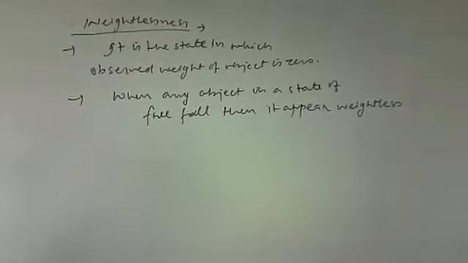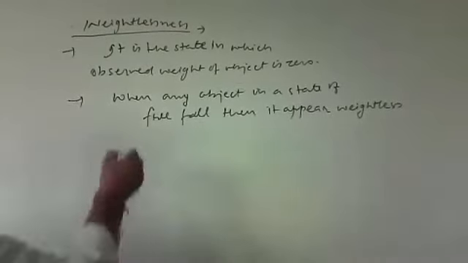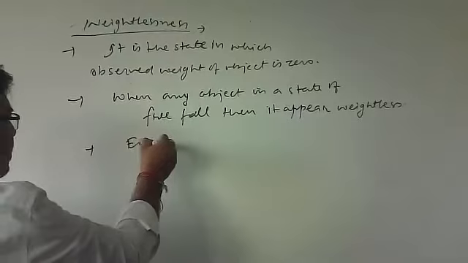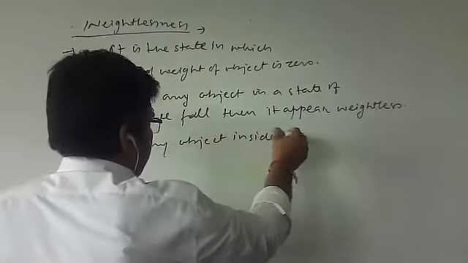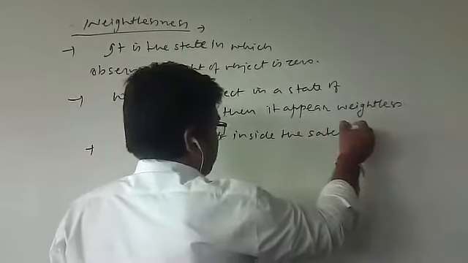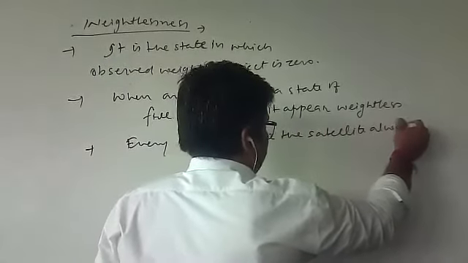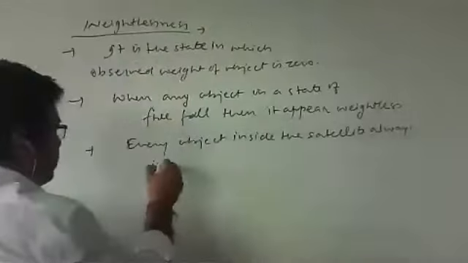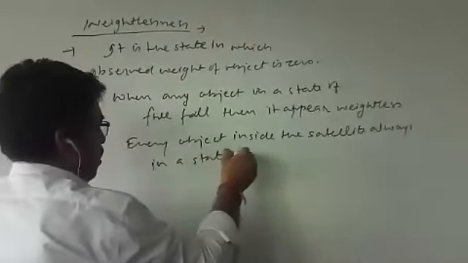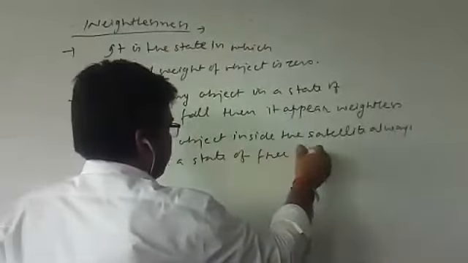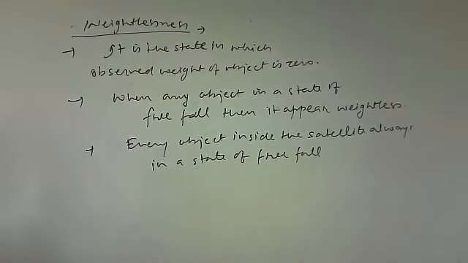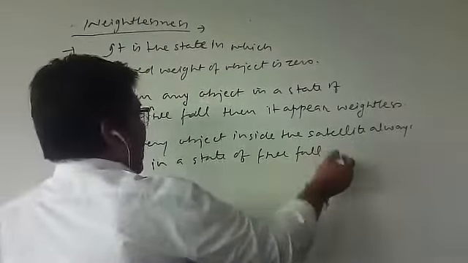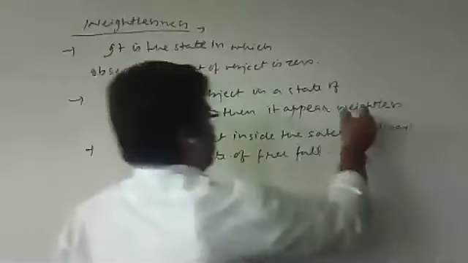There is no weight available. Here, every object inside the satellite is always in a state of free fall, and if any object is in a state of free fall, that means it is having the situation of weightlessness.